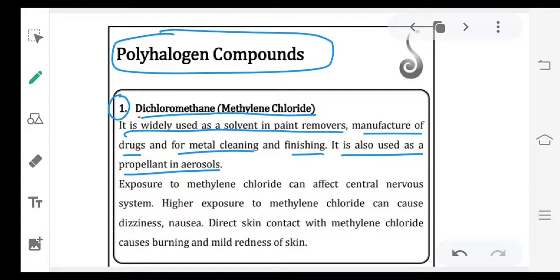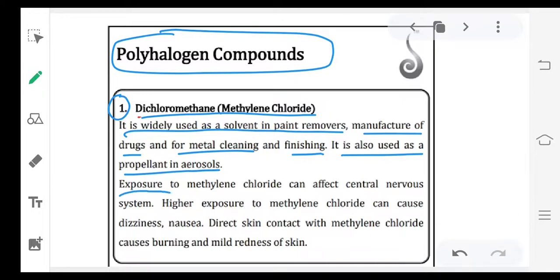There is no change in pressure. Why? Because there is a propellant in the aerosols. Aerosols means this type of perfume bottles are called aerosols. So this propellant will maintain pressure in the bottle. Because of that, we will get constant pressure from the bottle. So these compounds are used as propellants.